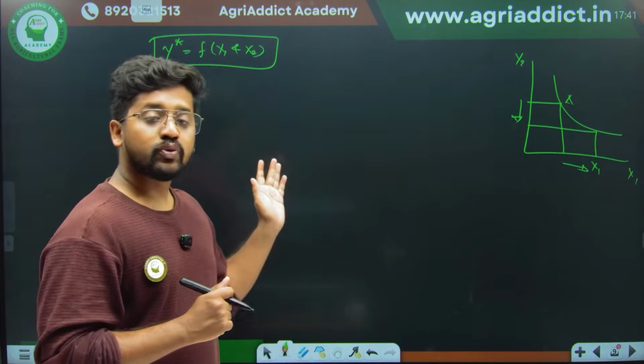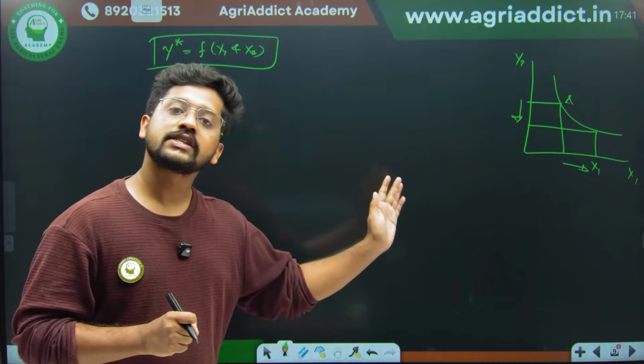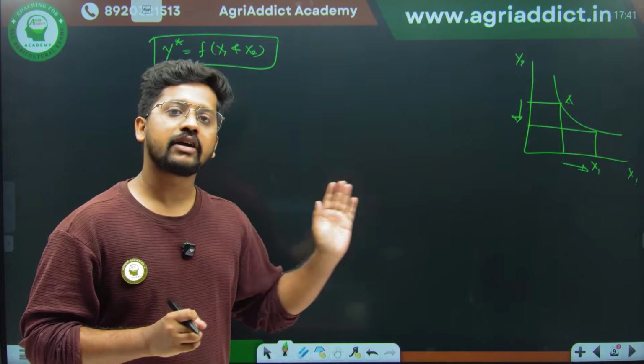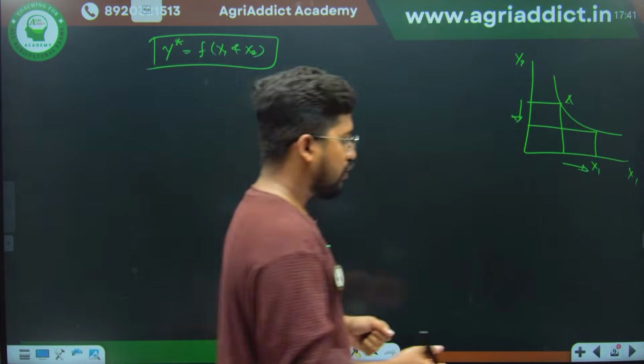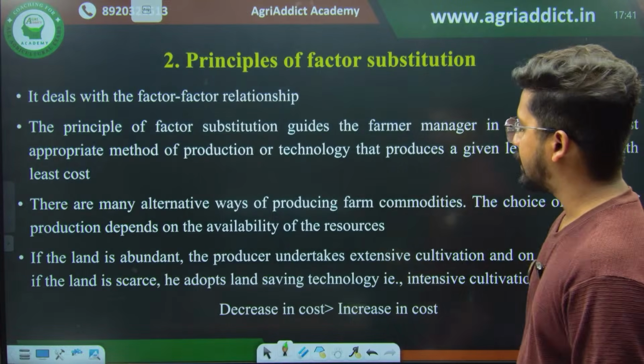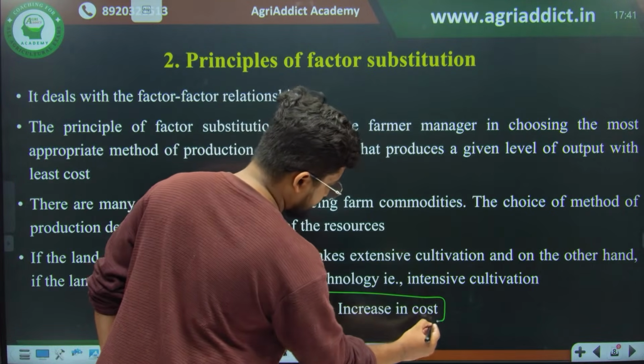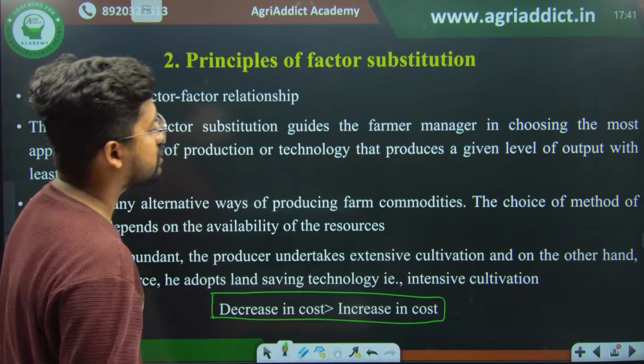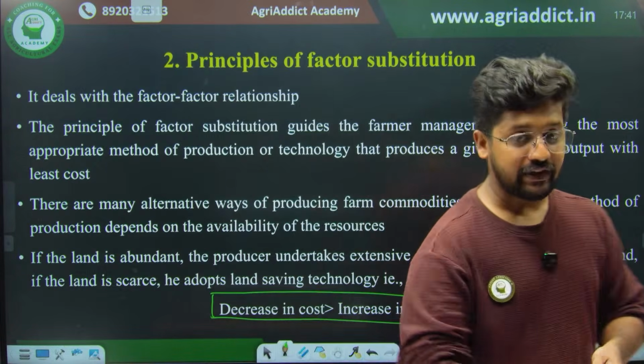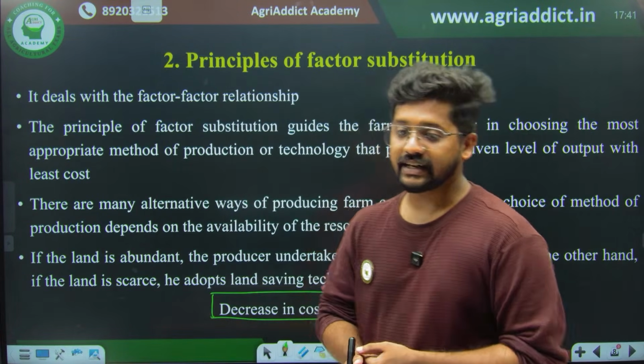Okay. So to what extent can we continue this factor substitution? That is our major issue here. So what is the rule that we are using here? It is none other than: the decrease in cost is greater than the increase in cost. Why are we concerned with the decrease in cost and the increase in cost?